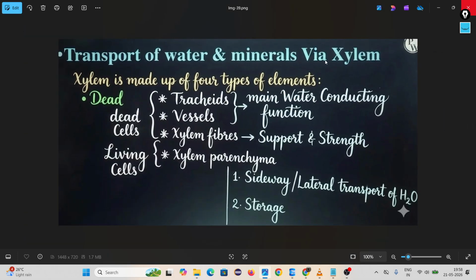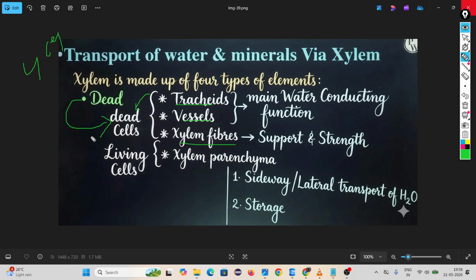Then we come to transportation of water by xylem. How is it happening? Xylem is made up of four types of tissue: tracheids, vessels, xylem fiber, and xylem parenchyma. Remember, xylem is dead tissue. Of these four, tracheids, vessels, and xylem fiber are dead. Three are dead, one is a living cell, but the majority is dead, so xylem is a dead tissue.